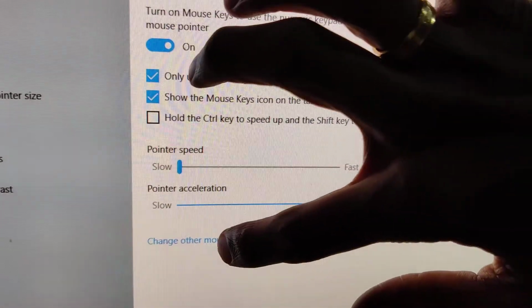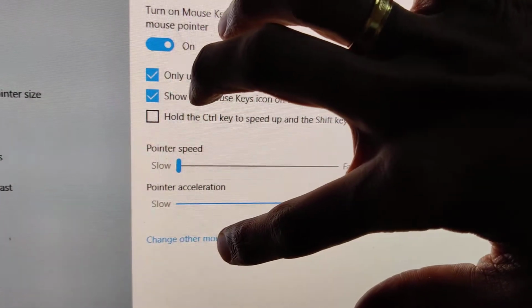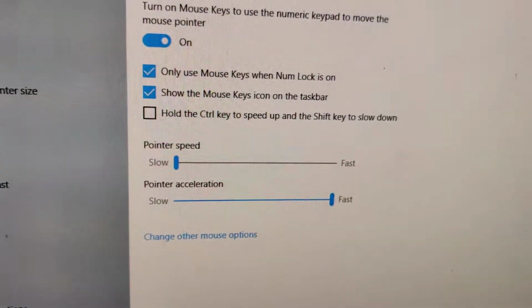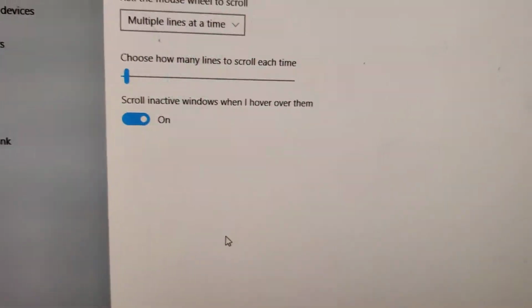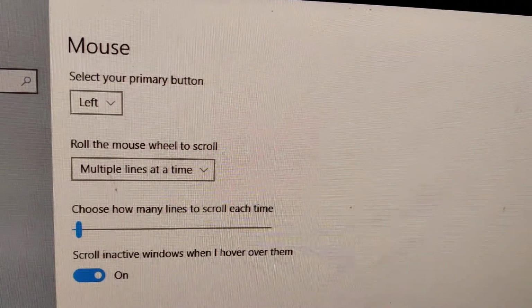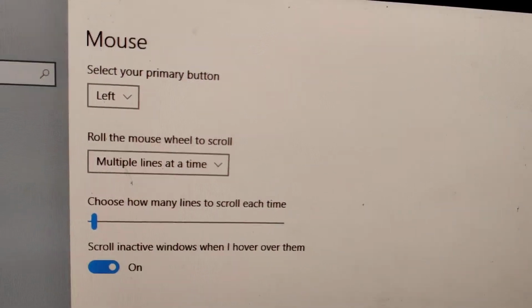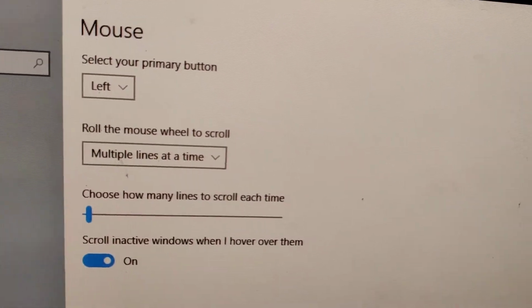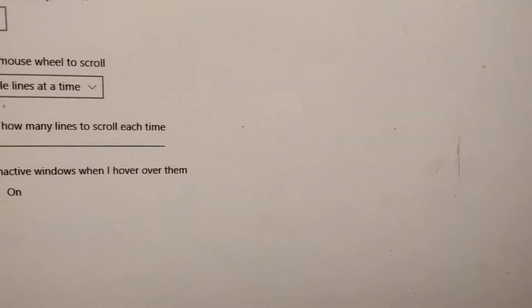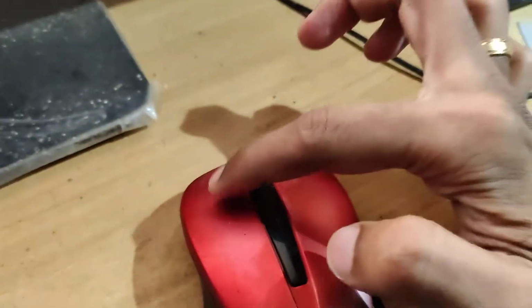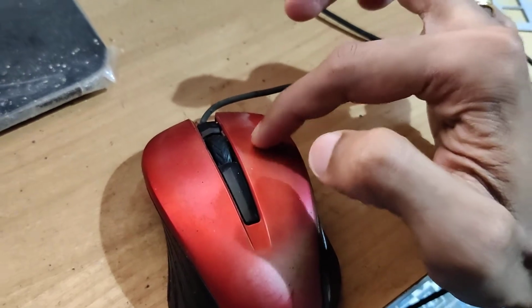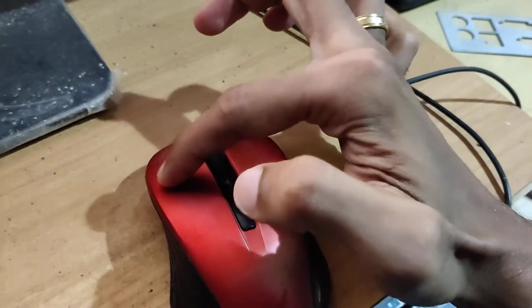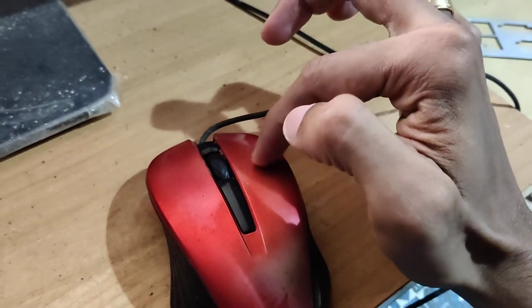You must click this one, Change other mouse options. And here you can see that in the mouse settings it is written, Select your primary button. So on our mouse you can see that this left click is the primary button, and this right click is the secondary button. And I'm going to change this to this and this to here.